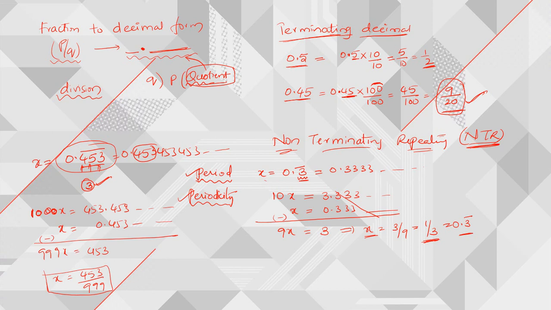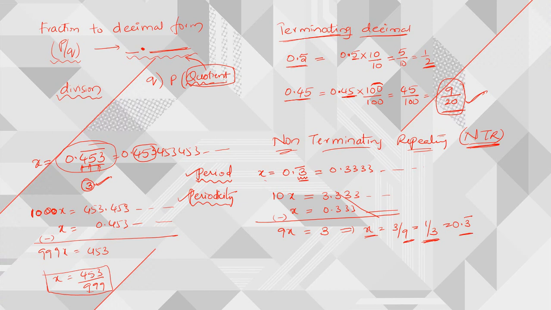Right? Now one more thing we need to recall is, whenever you are having non-terminating repeating decimals, if you observe the denominators, the denominators are containing 9s. Right? So here 9, here it is 999. So after simplification we are going to get some other value. So further calculation is possible.